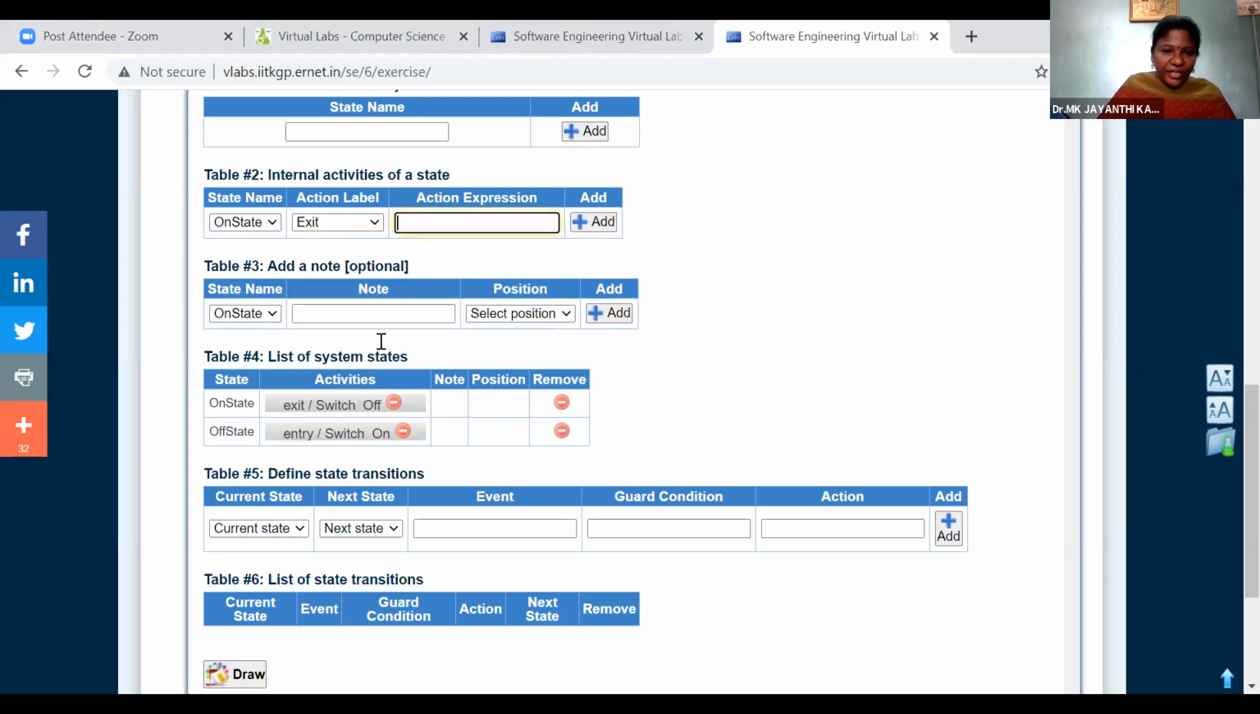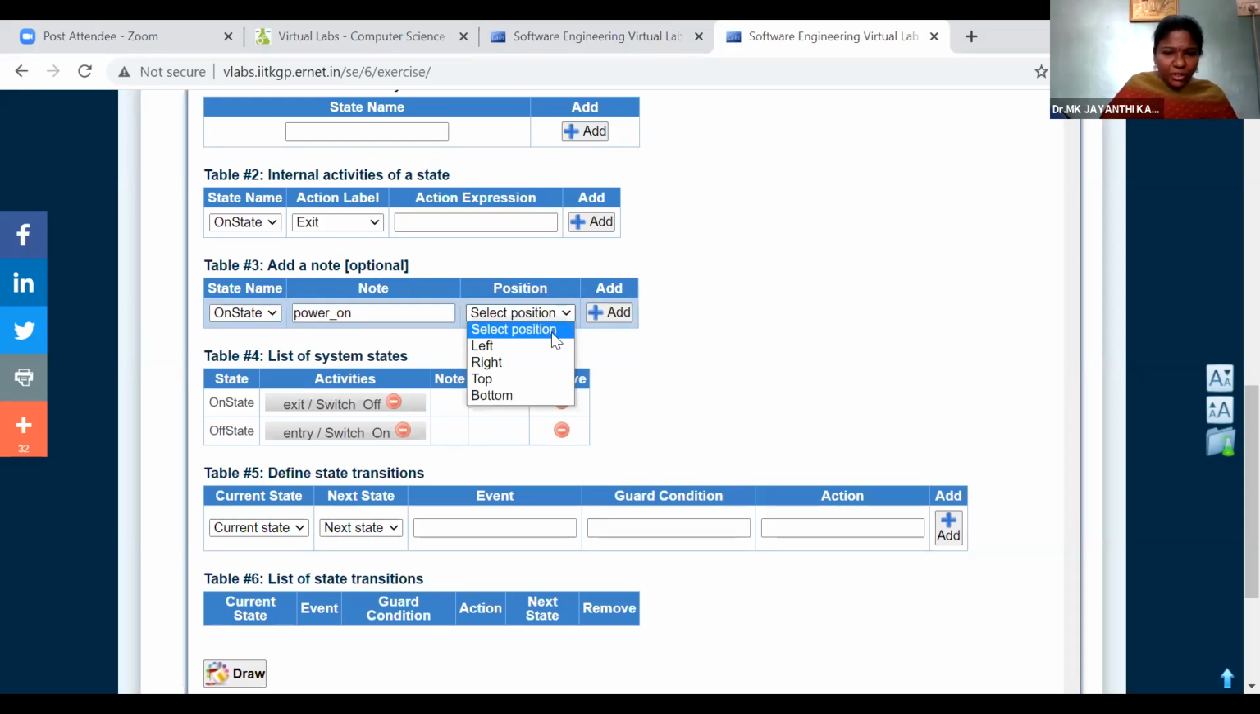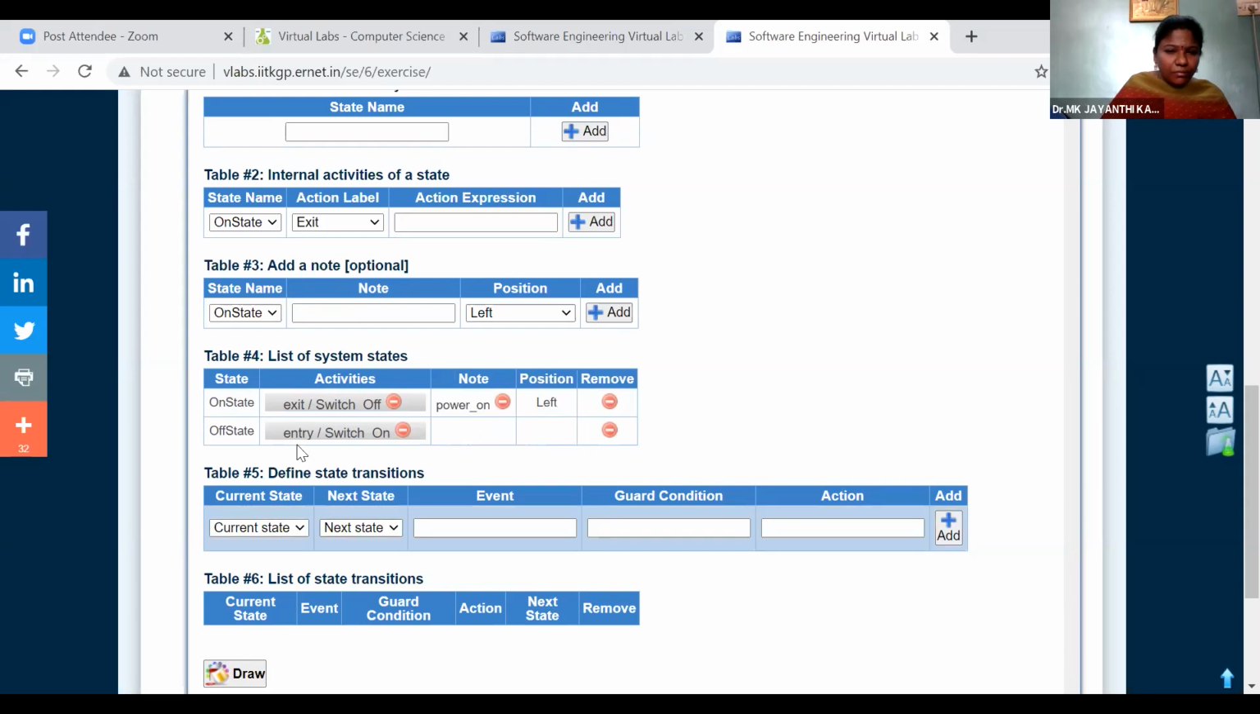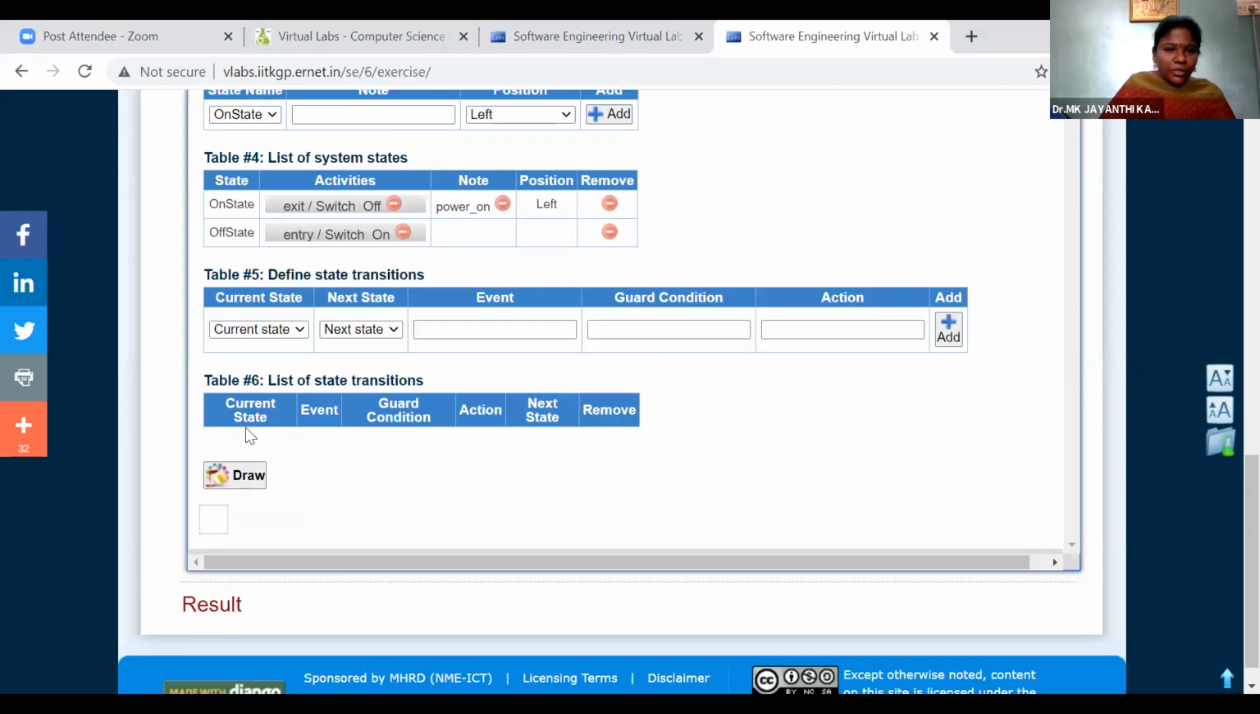What are the conditions we can check? So we can add some node as a prerequisite, whether power is on or not. Power on is the state we would like to check, and the position: left, right, top, down. Okay, we added some notes also. So now we want to define the transitions.